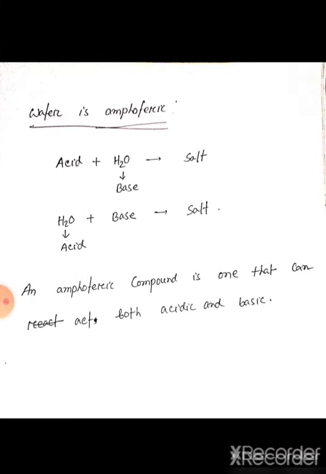The amphoteric properties of water. So what is an amphoteric compound? An amphoteric compound is one that can act as both acidic and basic. On the other hand, we can say the substance or compound that can act as acidic or basic and can react with acid or with base is called an amphoteric compound. So water can act as acid and base. That's why it is called an amphoteric compound.